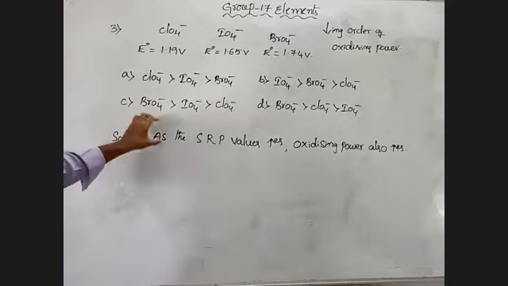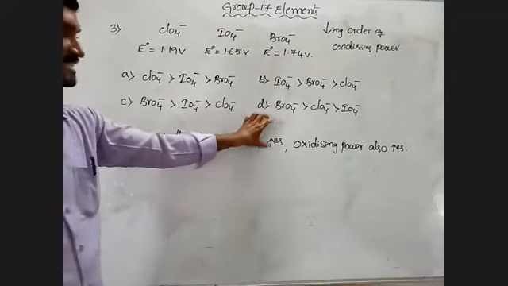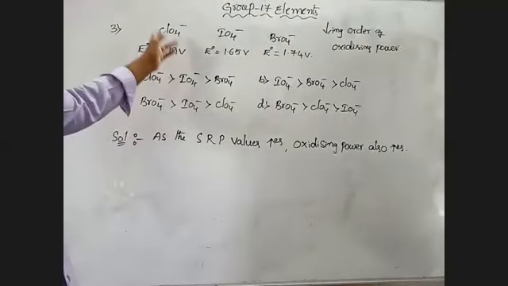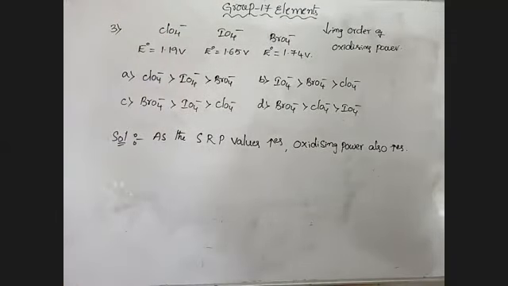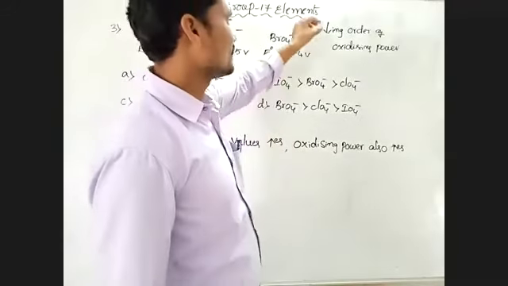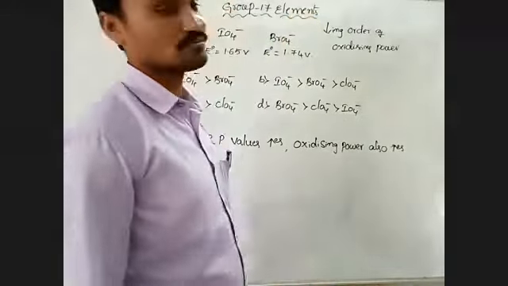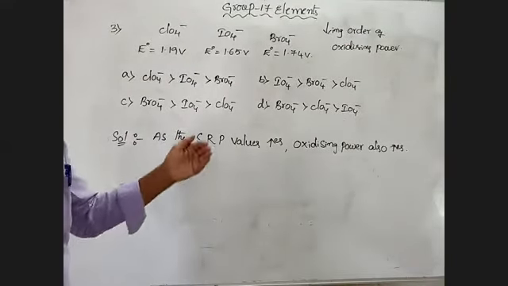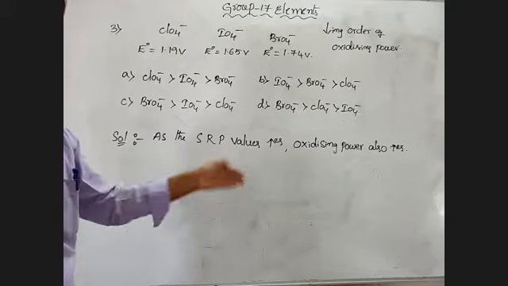So about these three different ions, what I am asking here is the decreasing order of oxidizing power. So first high SRP, next low SRP, and then least SRP.